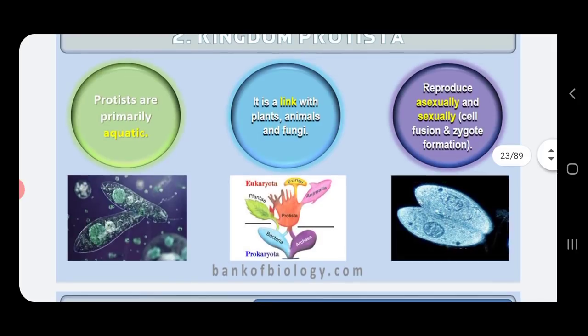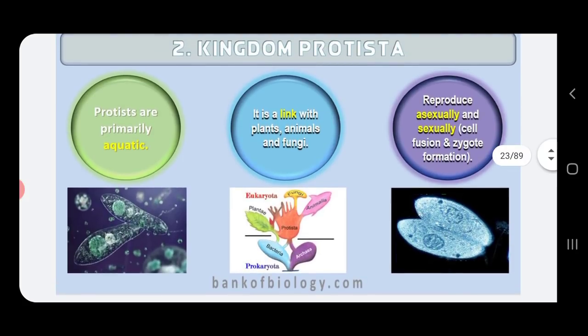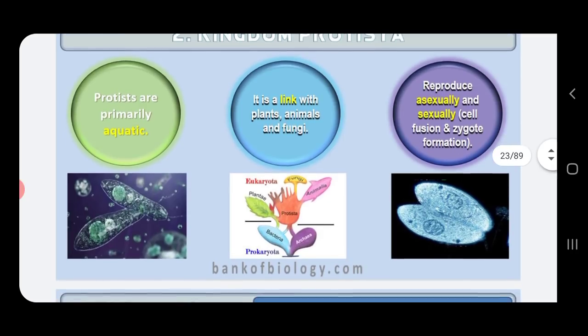Here you can see that protists are primarily aquatic. You can find them in water, for example amoeba, paramecium, euglena. As I already told you, they are the link between plants, animals and fungi. Reproduction is by sexual as well as asexual means. So this is regarding the general characters of kingdom Protista.